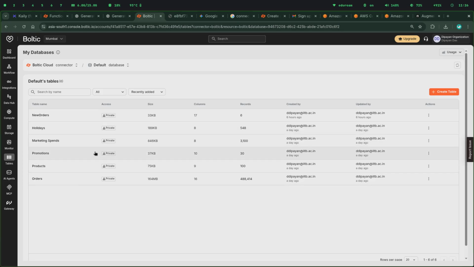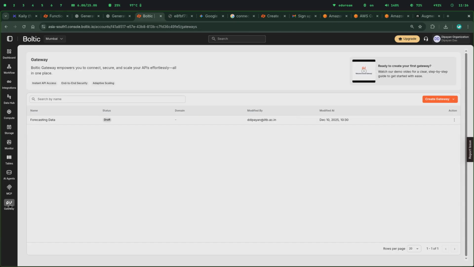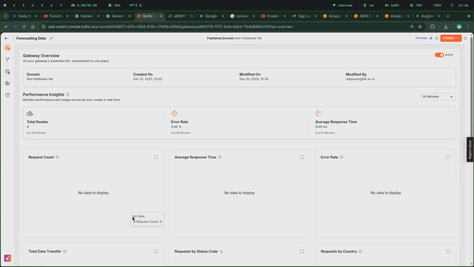All of this data is then used for training purposes. Then I am using the gateway feature as well, for forecasting data, which exposes the APIs for data handling to my Amazon EC2 instance or my Baltic serverless instance. So I'm pretty much done with almost 50 to 60% of the work.